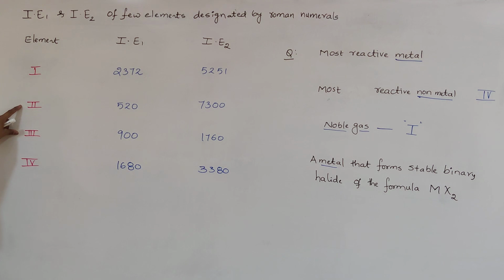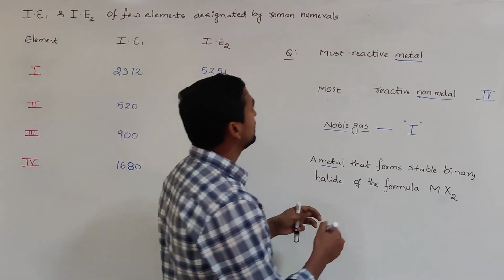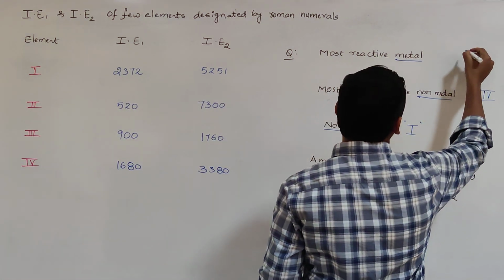Now the question is the most reactive metal. That means the one which is ready to lose the electron. Among the second and third elements, whichever has the smaller first ionization enthalpy value is more reactive. Among 520 and 900, which has the smaller ionization enthalpy value? The second one. So the most reactive metal is the second one.